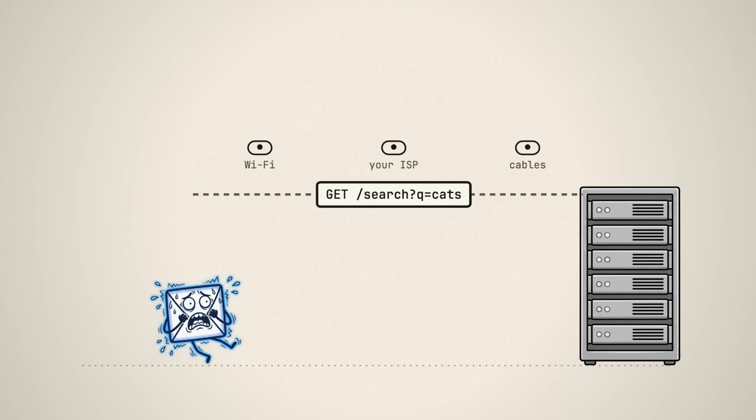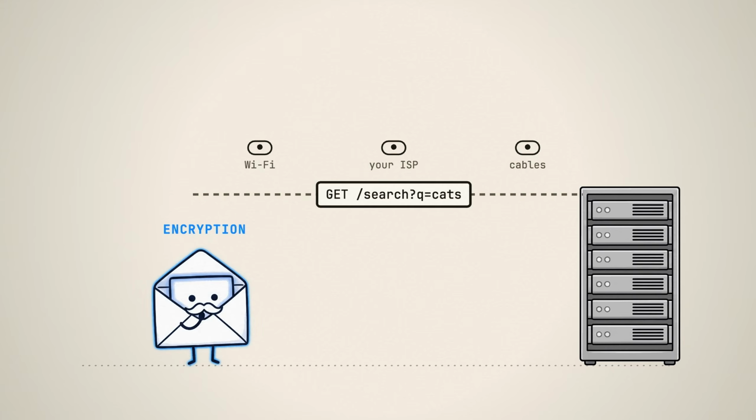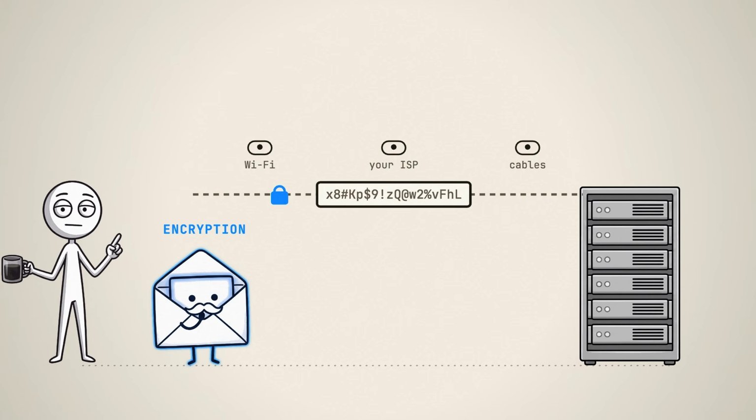So before saying anything real, Packet Chan puts on a disguise, encryption. This is the S in HTTPS. She and Google agree on a secret code, in a way where even someone listening to the agreement can't learn the code. Don't worry about how, that's its own episode. The eavesdroppers now hear pure gibberish, and it ruins their whole day.